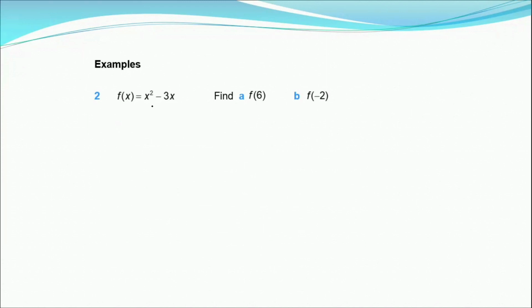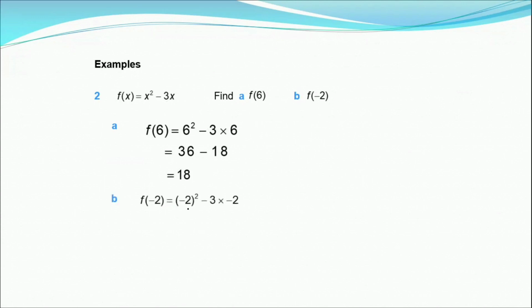f of x is given as x square minus 3x. Find f of 6. Again, we substitute 6 in place of x. So x square, so 6 square. 6 square is 36 and 3 times 6 is 18. So 36 minus 18, we get 18. f of minus 2: in place of x, we put minus 2. Minus 2 square is going to be positive 4, and minus 3 times minus 2 is positive 6. So 4 plus 6 gives us 10.